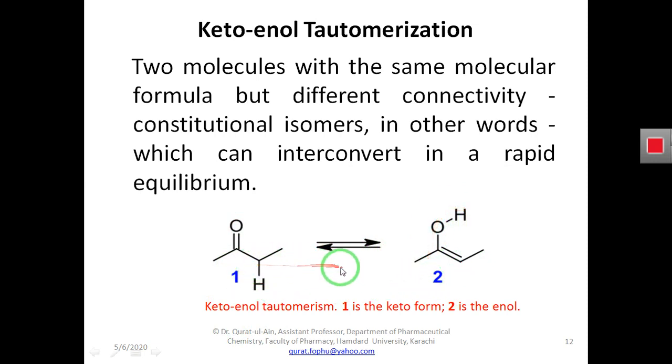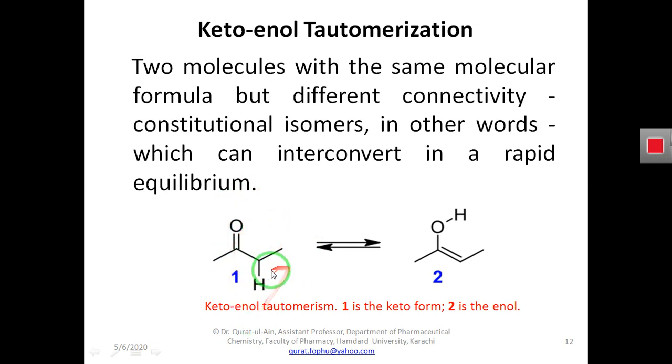This phenomenon is termed keto to enol tautomerism, and it frequently occurs in organic molecules like ketones and aldehydes. So now we are understanding how this keto to enol tautomerization occurs in a ketone molecule.